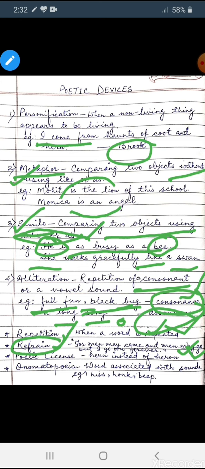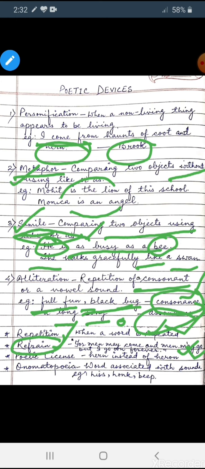Now, the second last one, poetic license. Poetic license means that a poet can make some changes in the spelling or in whatever way he wants, just to make his poetry more beautiful. You will see here in the very beginning, in the example of personification, I have mentioned here Hern, and I told it as Heron.